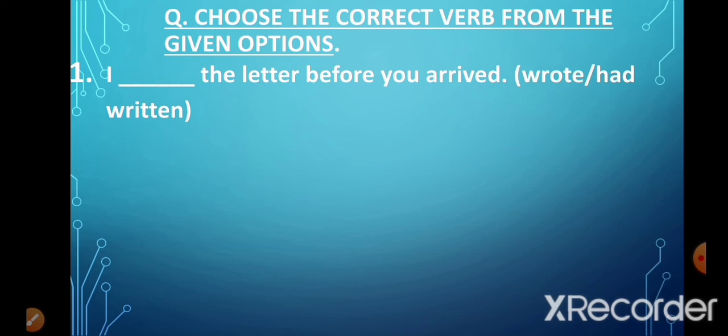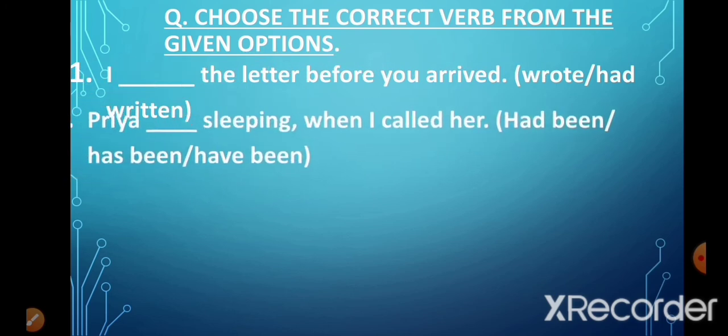Now in this, the first action of writing the letter had completely finished before the second action of arriving. So that means it is an example of past perfect tense. So that is why we will use had written. So we will write, I had written the letter before you arrived.